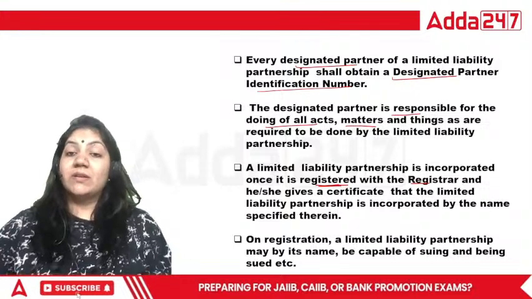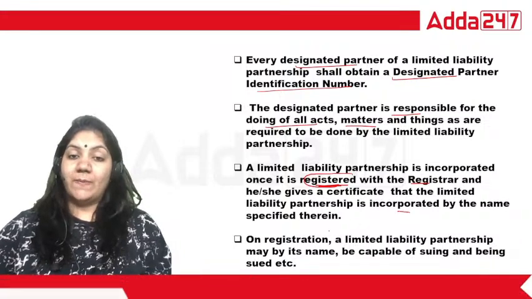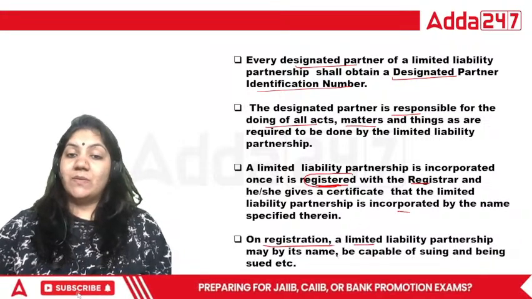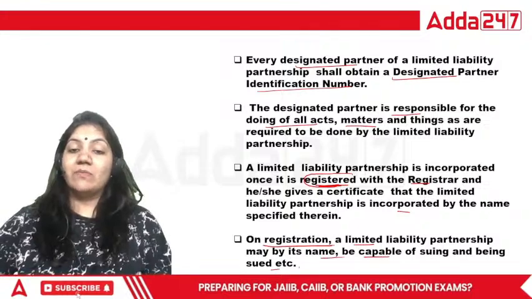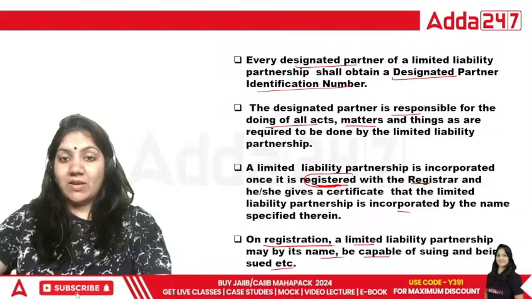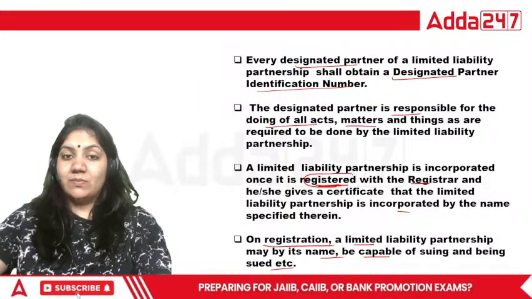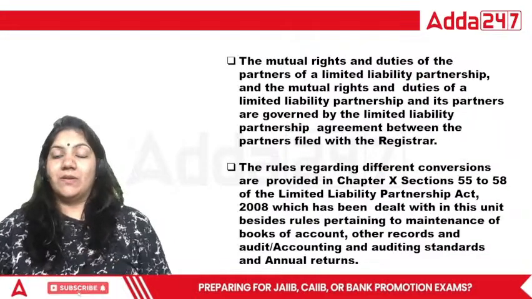It means registration is compulsory for the LLP. There should be a name of the LLP. On registration, the LLP may, by name, sue and be sued. So if an LLP is registered, just like a company, the LLP can file a case and a person can also file a case against the LLP.